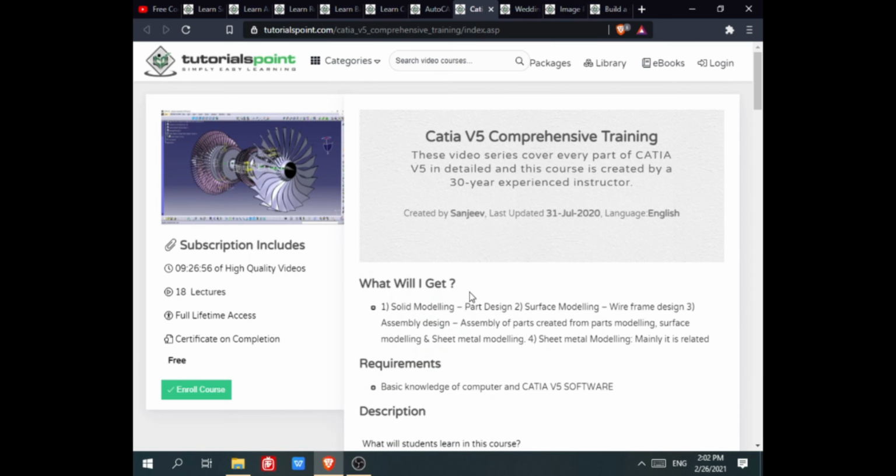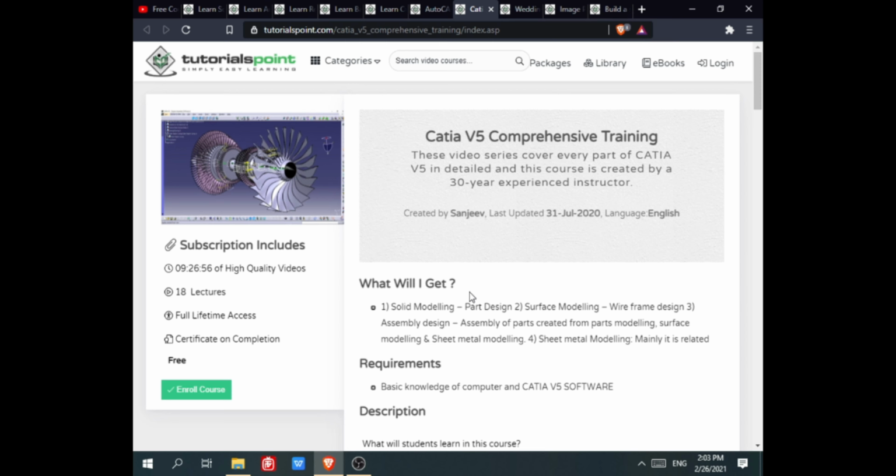The seventh course is CATIA V5 Comprehensive Training. This course is 9.5 hours. In this course, you will get 18 lectures. This course has full lifetime access. You will also get certification on completion.